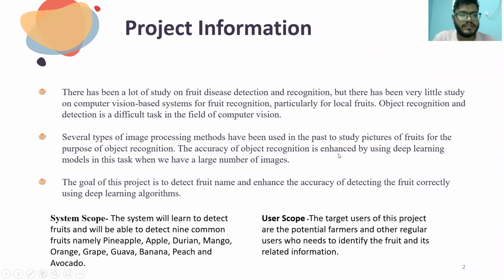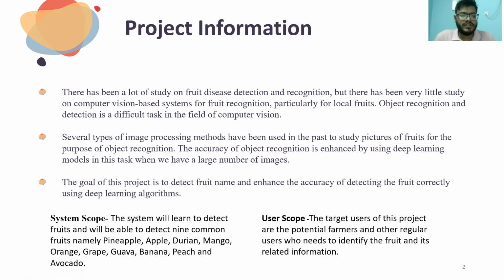For project information, there has been a lot of study on fruit disease detection and recognition, but very little study on vision-based fruit recognition systems, particularly for local fruits. Object recognition and detection is a difficult task in the field of computer vision. Several types of image processing methods have been used in the past to study pictures of fruits for object recognition. The accuracy of object recognition is enhanced by using deep learning models when we have a large number of images.